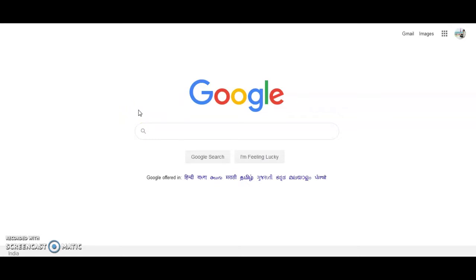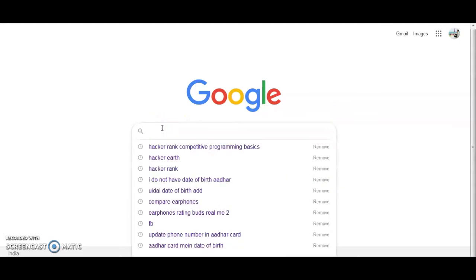Today's topic is how to start computer programming. I'm getting messages daily from beginners who want to start or do competitive programming questions, but don't know the basics or how to start. So first of all, you should go like this.